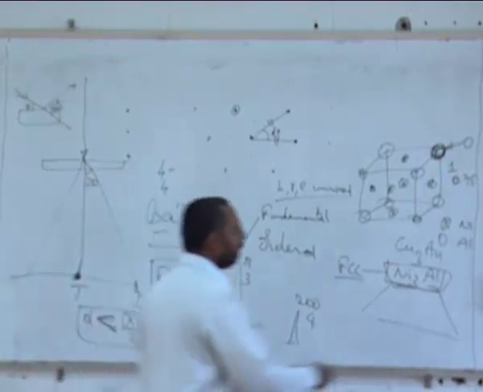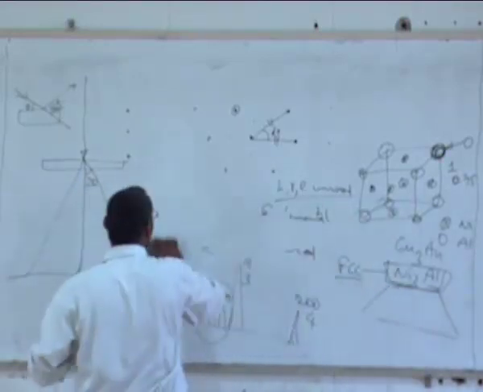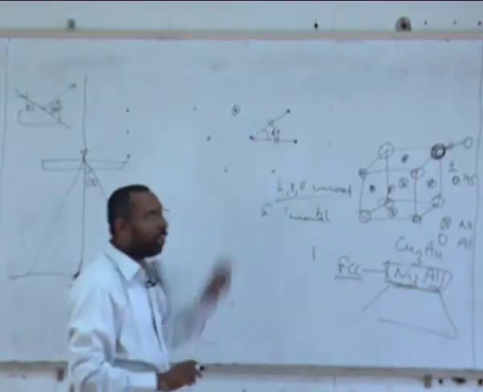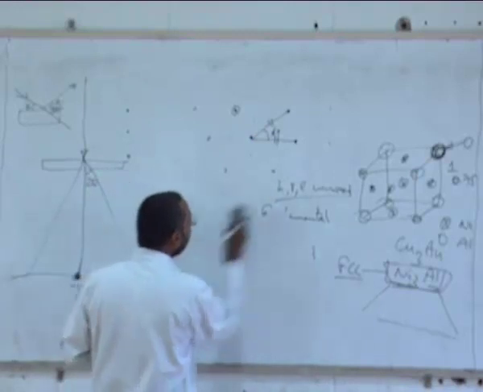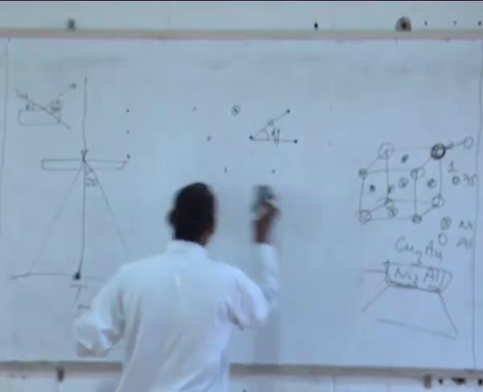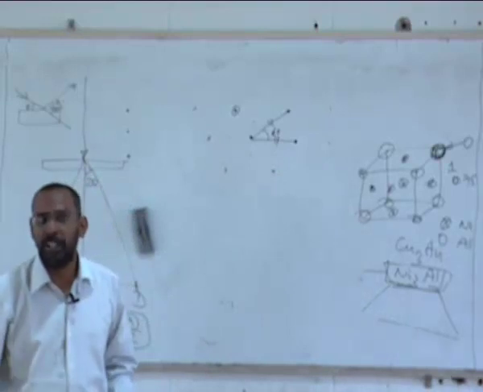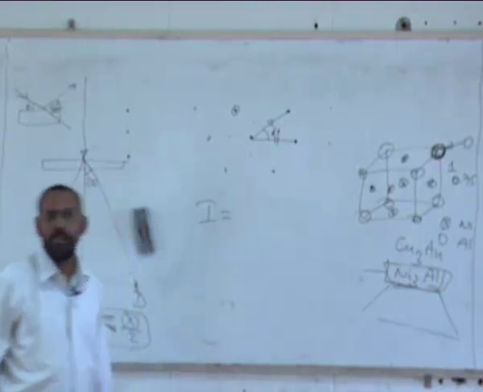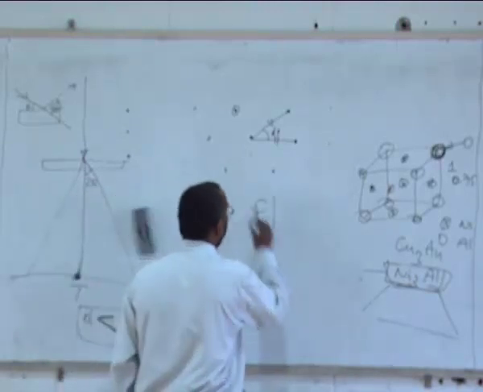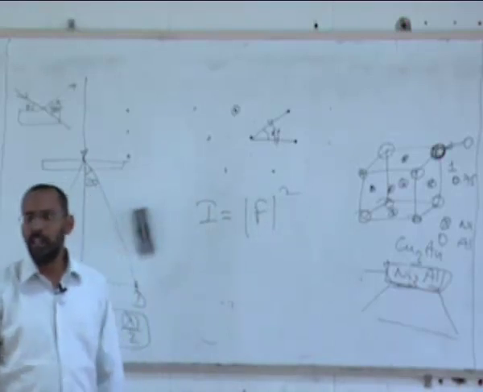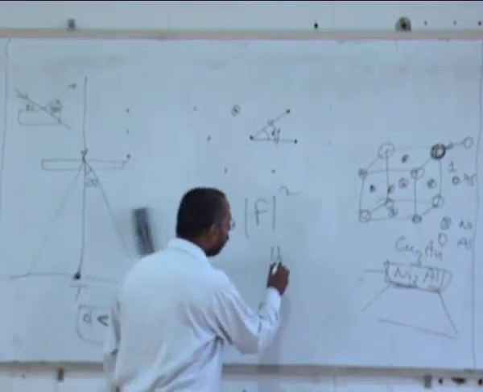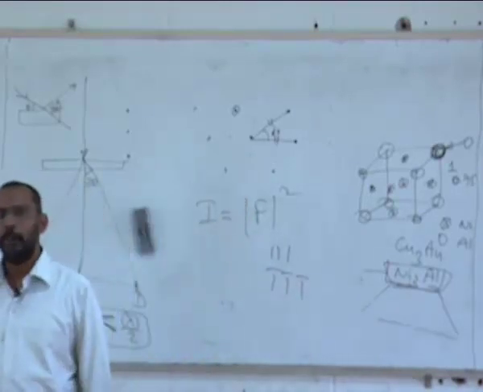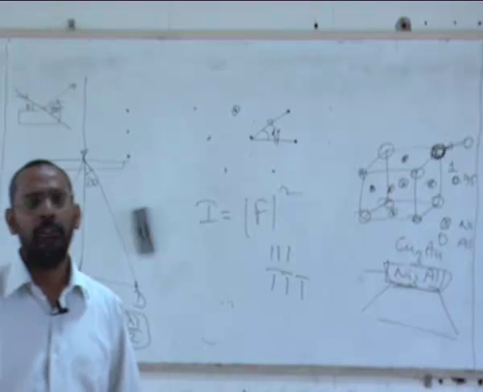So as a result, what I am trying to hint at is, if you have an ordered structure, you get additional spots. But what is more important to understand is, why is it that though I am expecting a 3-fold symmetry, I am seeing a 6-fold symmetry. The reason for that is, if you look at the intensity, it is the square of the structure factor, right? So if I look at the intensity of a 111 plane and the intensity of a bar 1 plane, the intensity of both of them will always be equal,